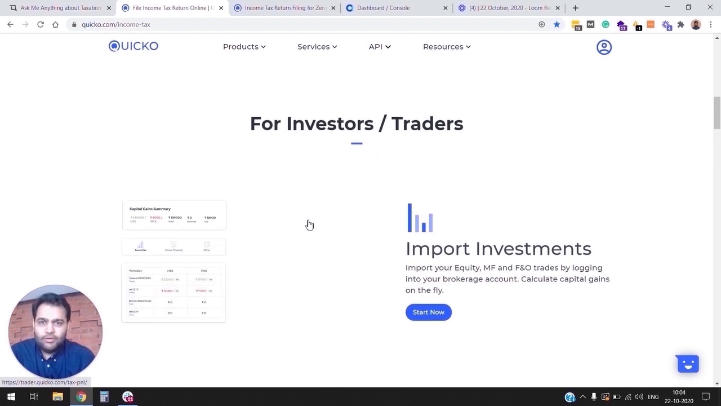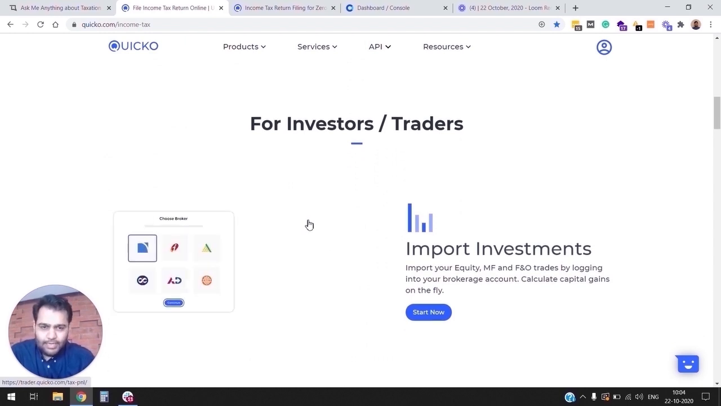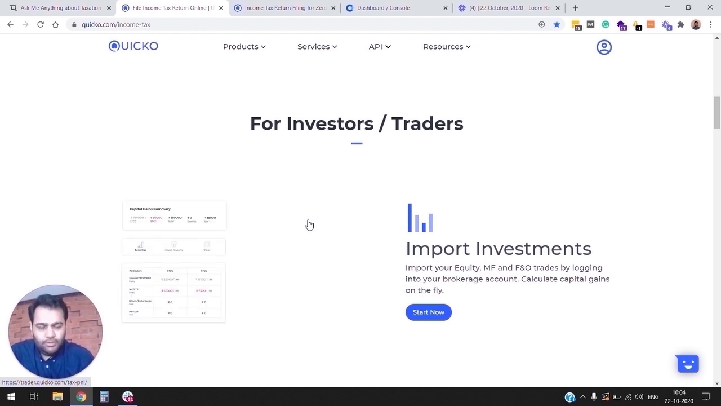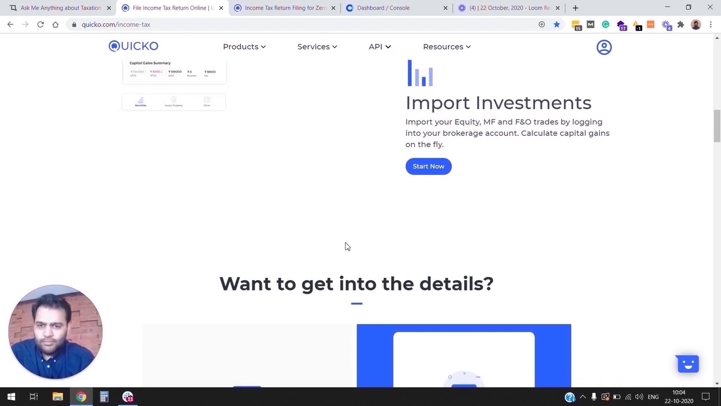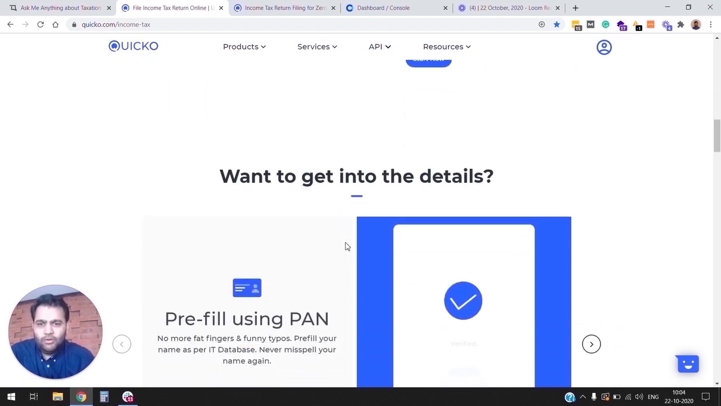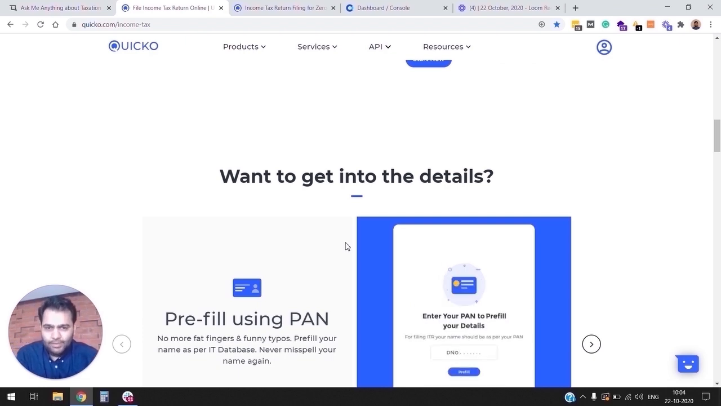If you are an investor or trader, you can upload your capital gain statement. You can upload your tax P&L statement from broker, or for somebody who is having Zerodha Demat account, you can simply log in into your Zerodha account and Quico will pre-fill all your trades for you. The reason a lot of our customers choose us is because we give a very simple curated user experience, right?